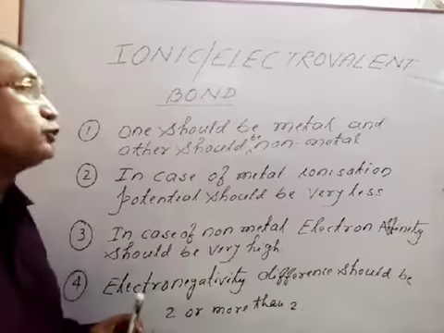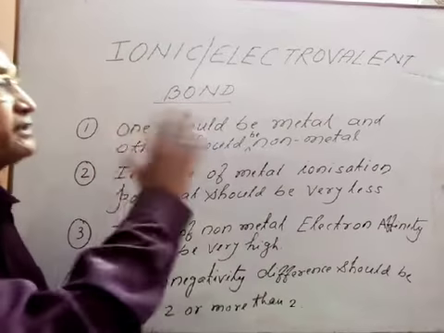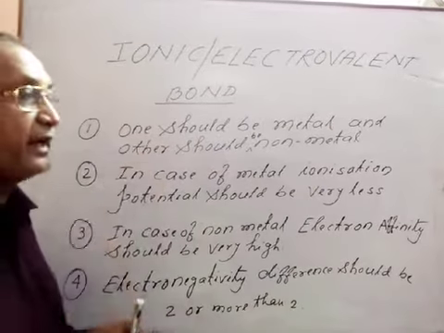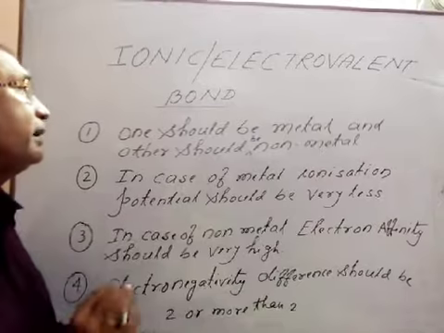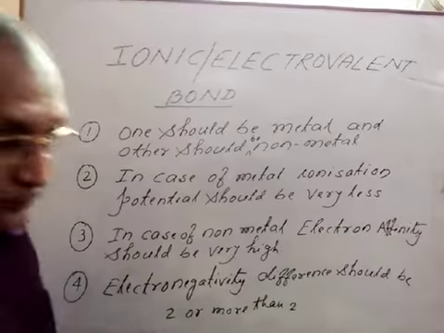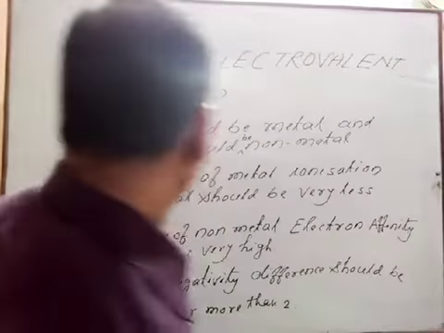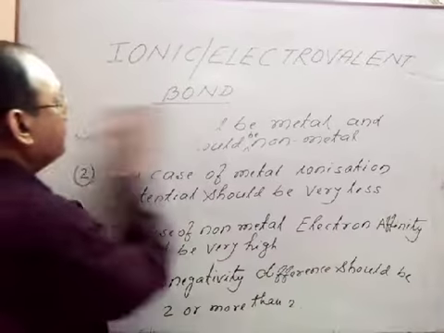Now we should discuss how this ionic bond or electrovalent bond will form by taking an example.